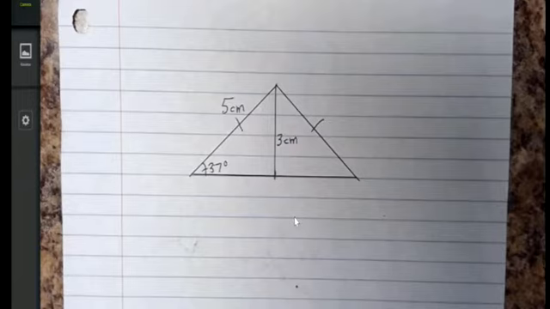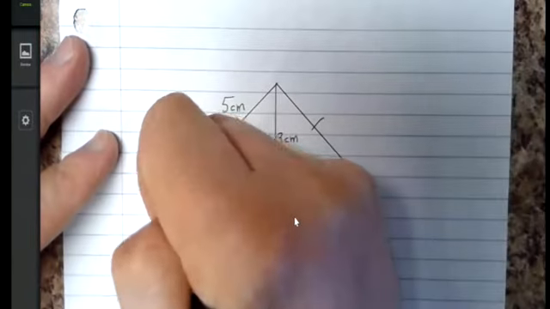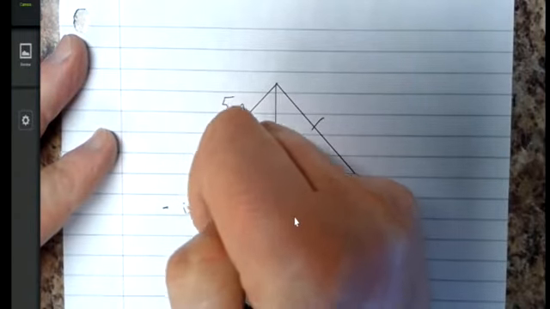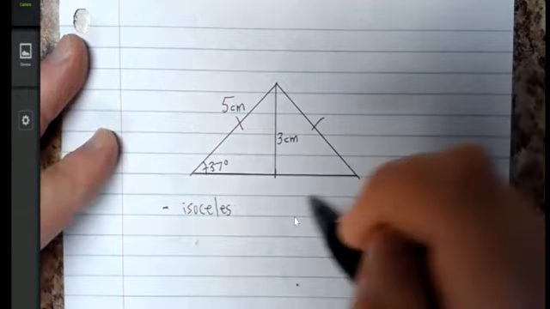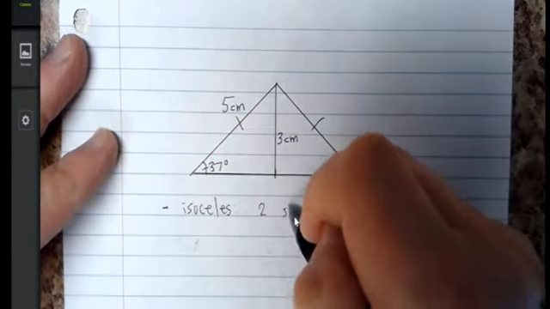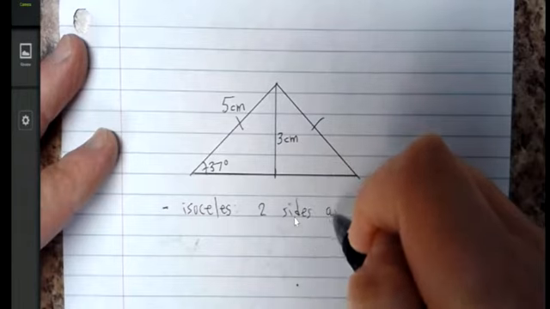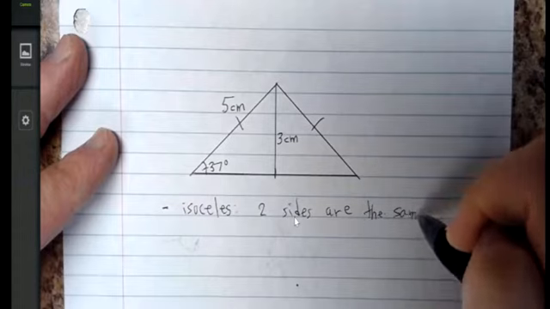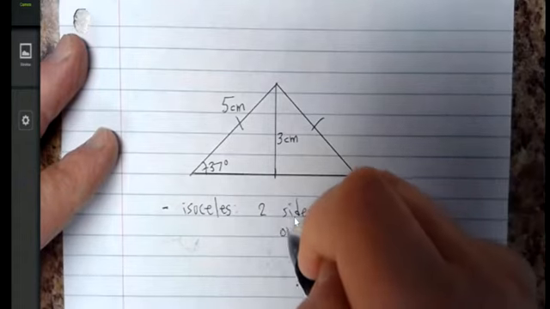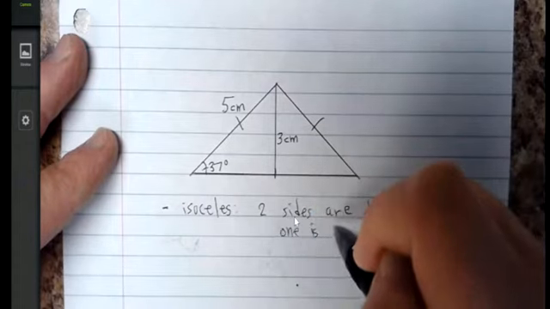Now, there's some concepts that you need to remember by way of review. You got to know what an isosceles triangle is. Two sides are the same. One is different.